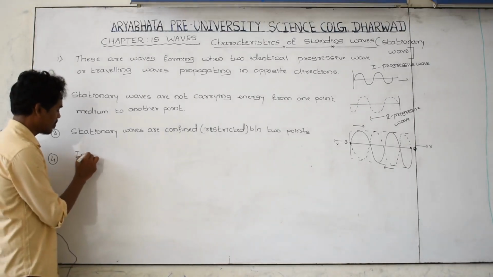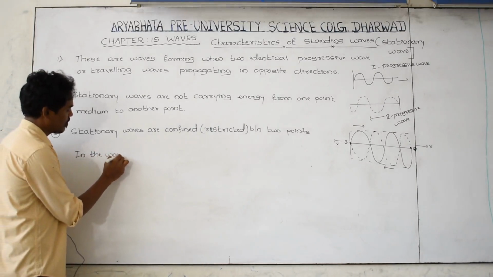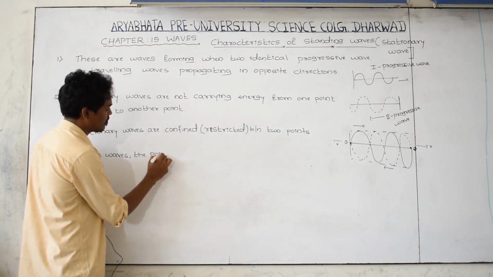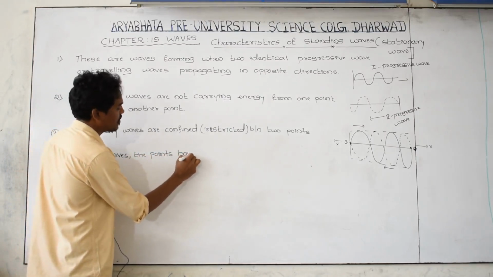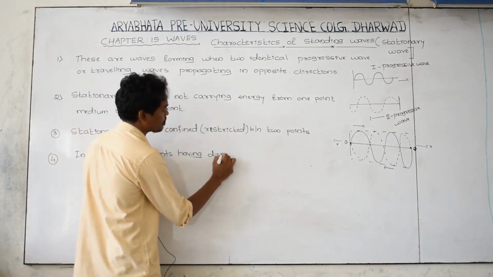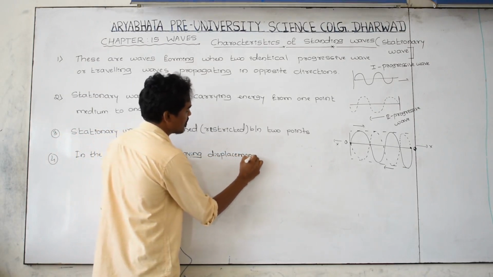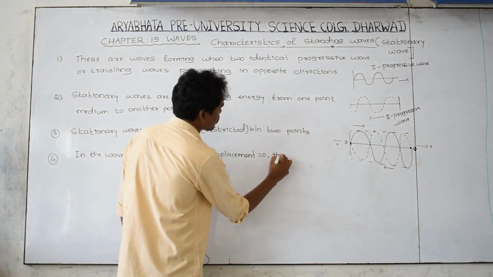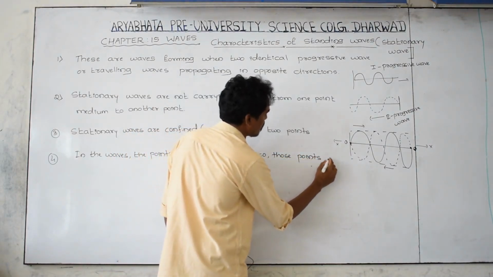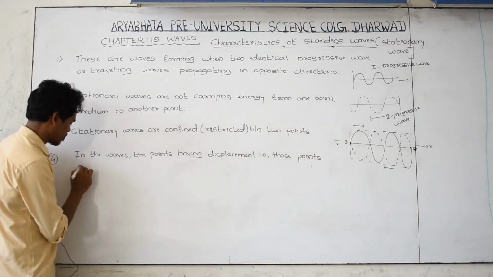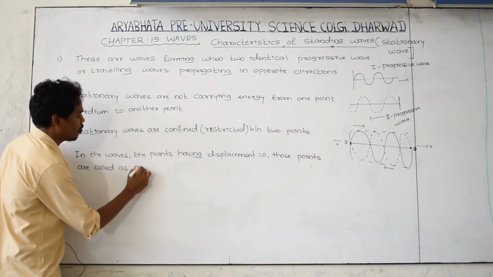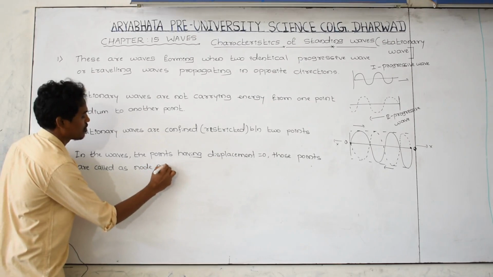In the wave, the points having zero displacement, displacement is equal to 0, those points are called node points.